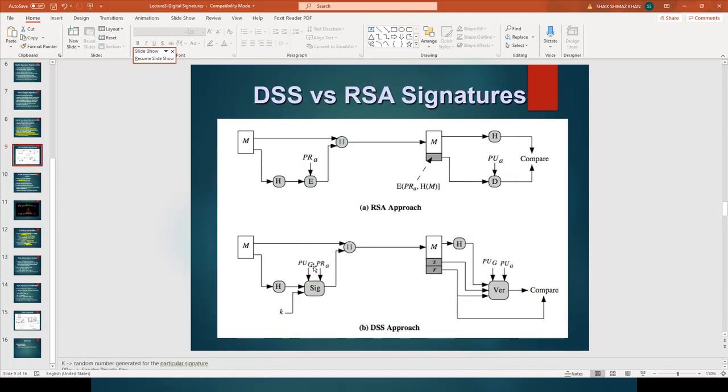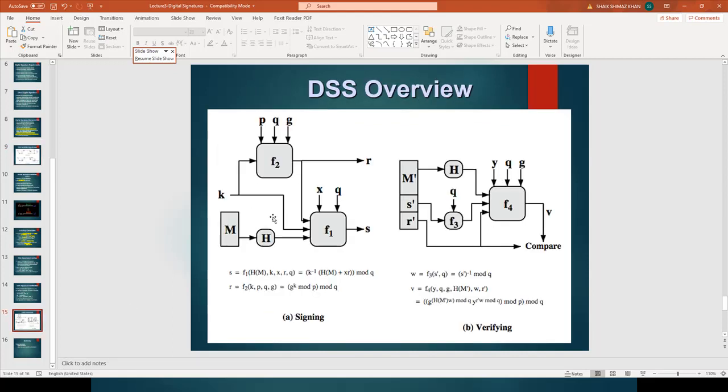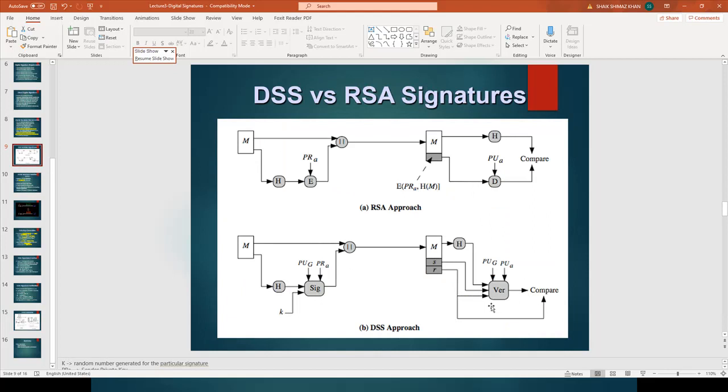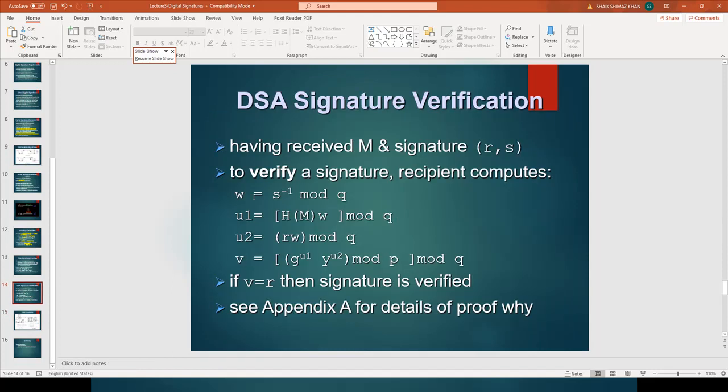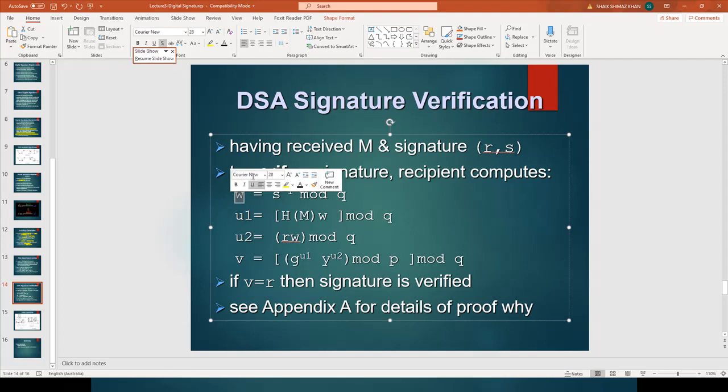What is the difference? Here you are given the global public key PUG. However, in this diagram the components of PUG, that is P, Q, G, are given separately. So let us see how the verification is happening. To verify the digital signature, the digital signature R comma S will go from the sender side to the receiver side.